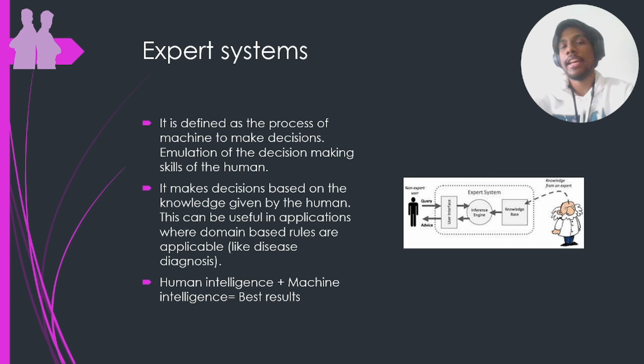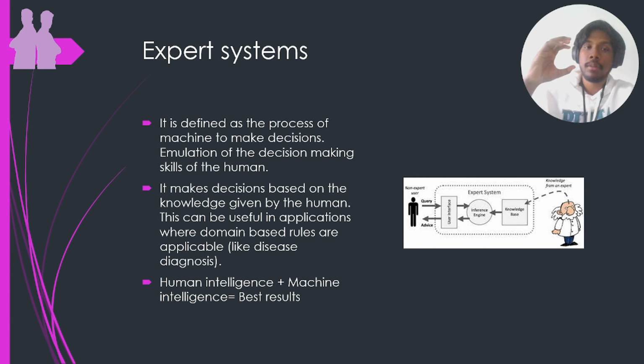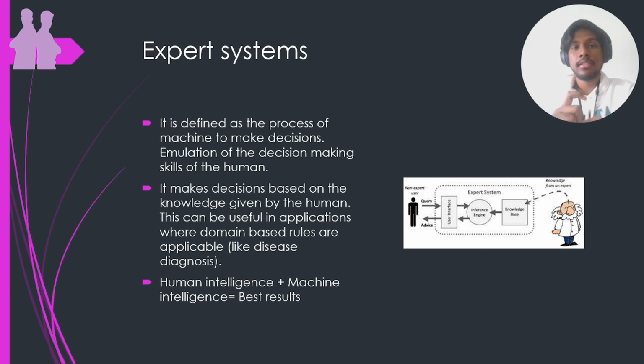How will a human do the diagnosis, how will a doctor do it? He will check at the different levels and he has his own rule system in his mind. He has his own knowledge base. So he will create his own rule system and based on that, he will do the diagnosis. So what if I give that rule system to the algorithm? It will learn from the data, and it will learn from the rules also, and it will give enhanced decision making so that the accuracy and reliability of the algorithm is better. So human intelligence and machine intelligence together is what we call an expert system.